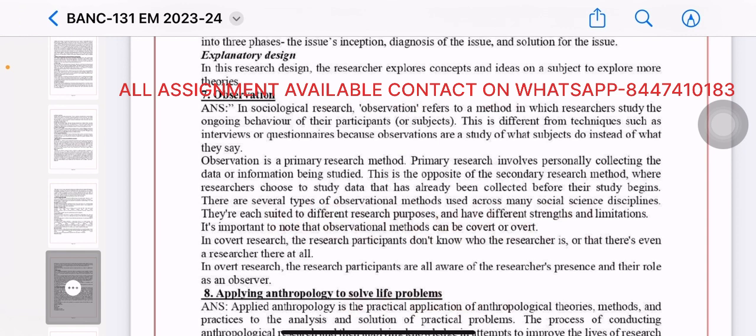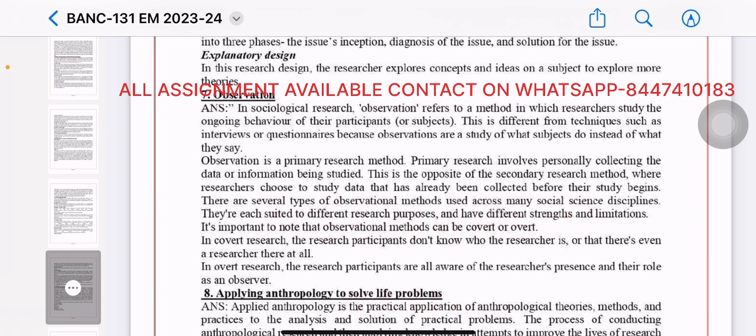Primary research involves personally collecting the data or information being studied. This is the opposite of the secondary research method, where researchers choose to study data that has already been collected before their study begins. There are several types of observational methods used across many social science disciplines. They are each suited to different research purposes and have different strengths and limitations.